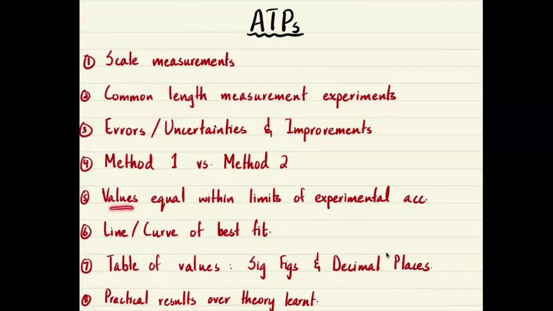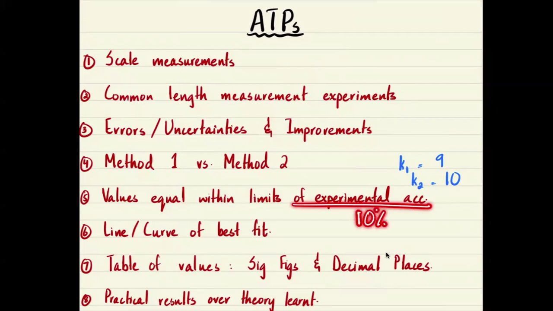Point number 5, values equal within limits of experimental accuracy. So sometimes you'll have a question like this, that for example, you have one value of K that you calculated, let's say that is 9, and K2, let's say that is 10. And the question would say something like this, that they are equal within the limits of experimental accuracy if they are within 10% of each other.